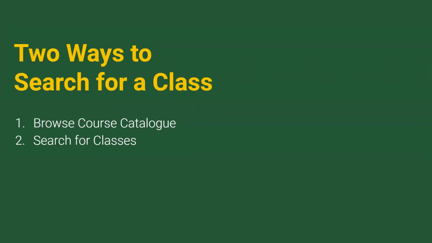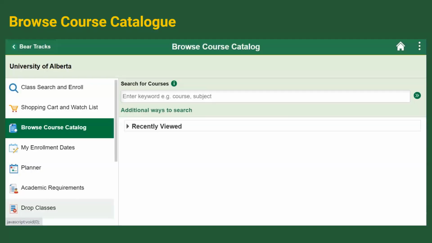Next, we are going to talk about planning features that can be used to help you create your schedule. One way of adding a class to your schedule is by browsing the course catalog. There are two ways to search for classes. Browse Course Catalog includes information on all courses offered at the university and is similar to the course listings section in the university calendar.